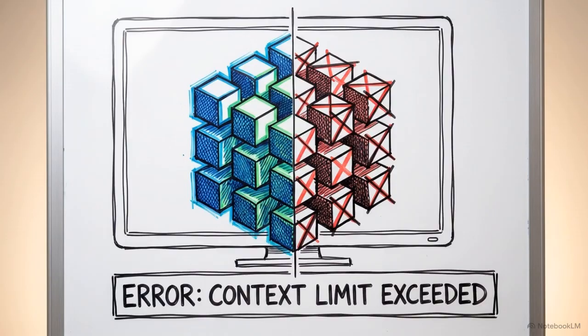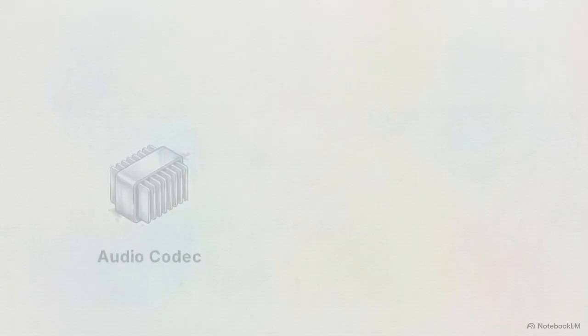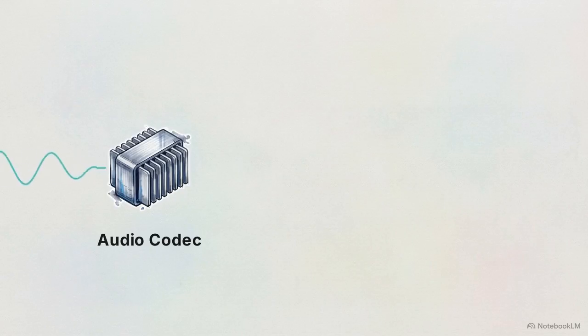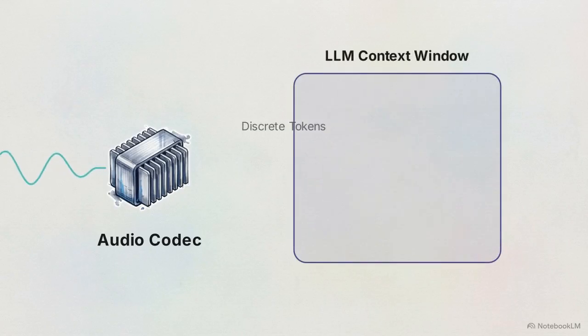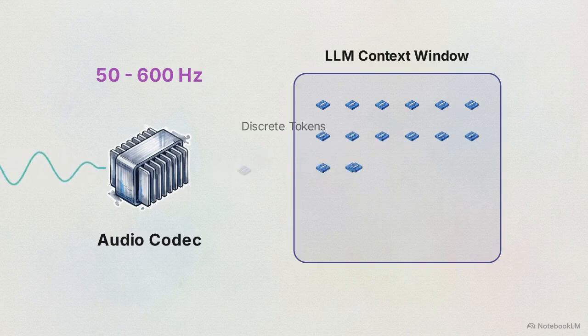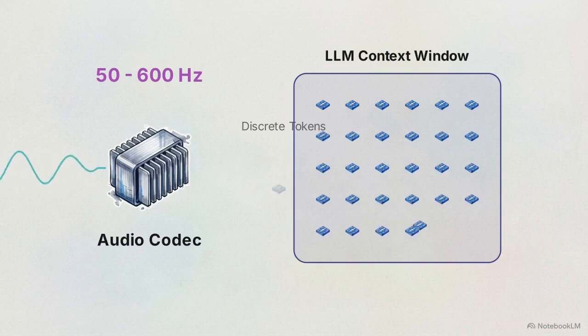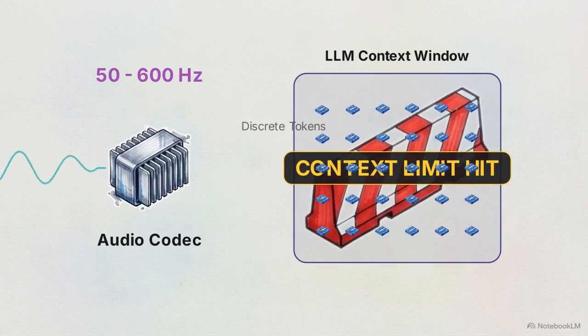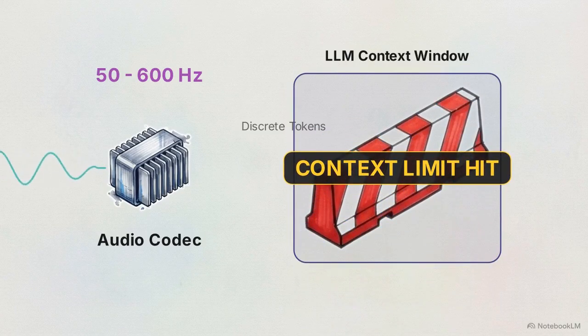To understand how VibeVoice achieved this duration, we have to look at why auto-regressive generation over long context windows exhausts large language models. Traditional text-to-speech models rely on discrete audio codecs, like Encodec or DAC. These systems translate continuous sound waves into a finite vocabulary of discrete tokens. When an LLM processes these discrete audio tokens at standard rates of 50 to 600 Hz, its memory fills rapidly. The system hits a solid wall of context limits after only a few minutes of audio.